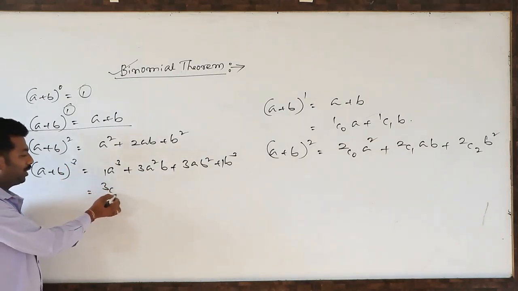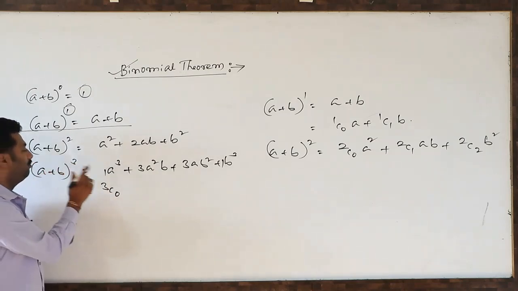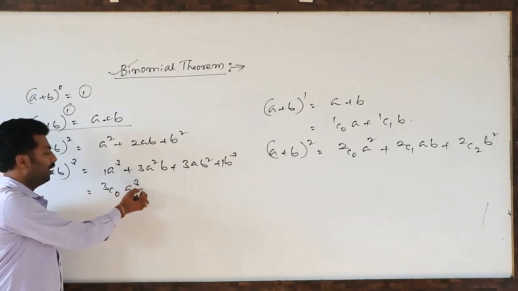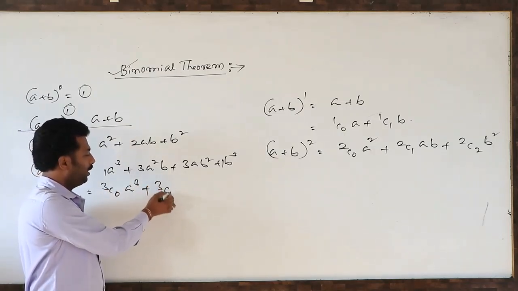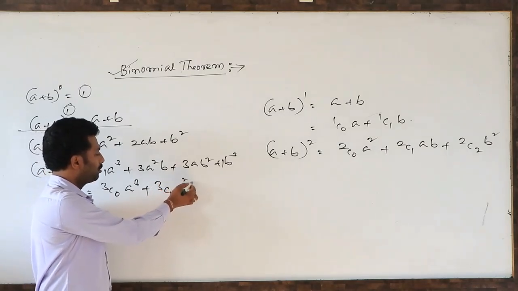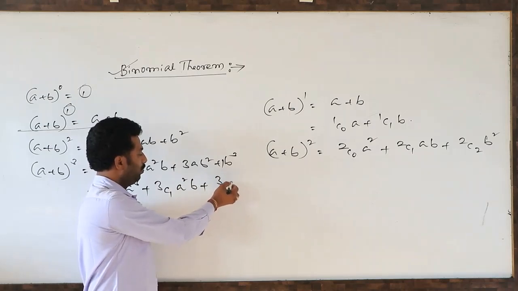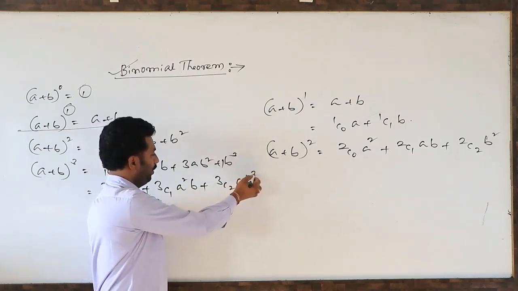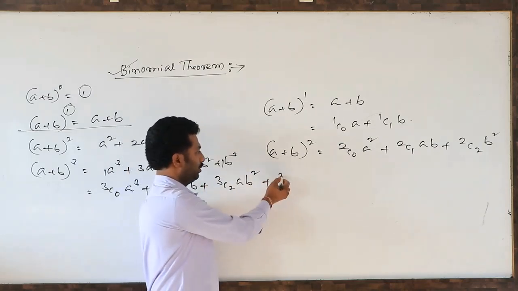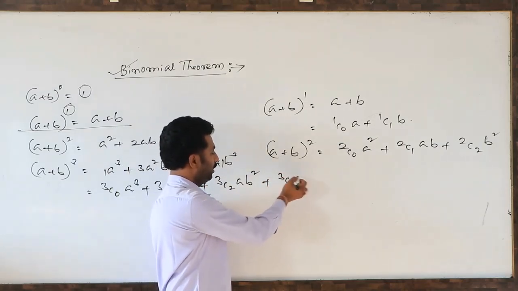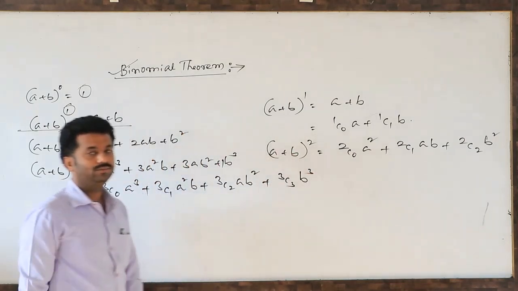First, what we have to write? 3C0, so the highest power of the first number is 3, that is a cubed. After 3C0, what will come? 3C1, that is a squared b. Next, 3C2, a b squared. Plus, after 3C2, 3C3, that is a to the power 0. Next one is b cubed.